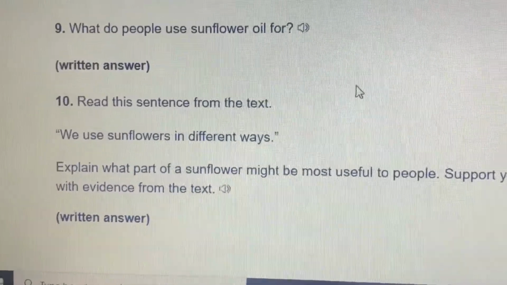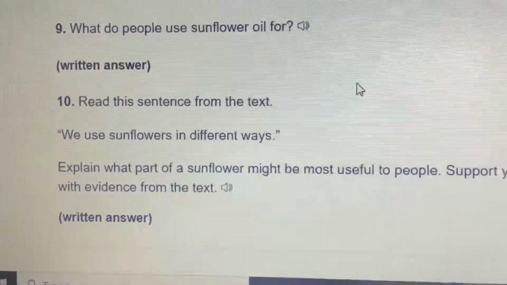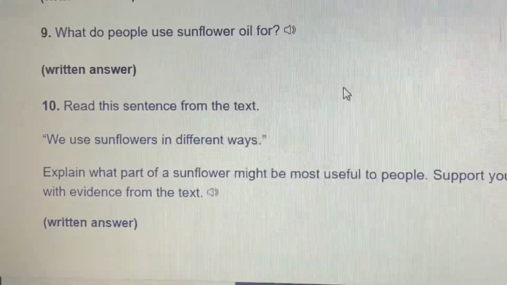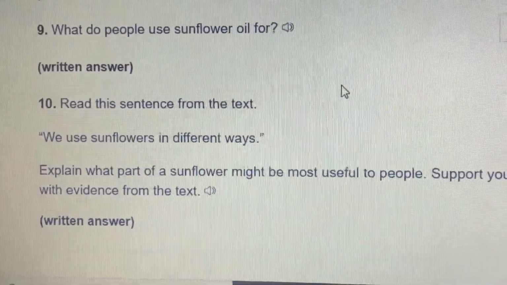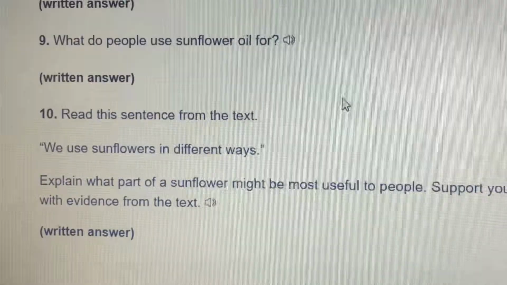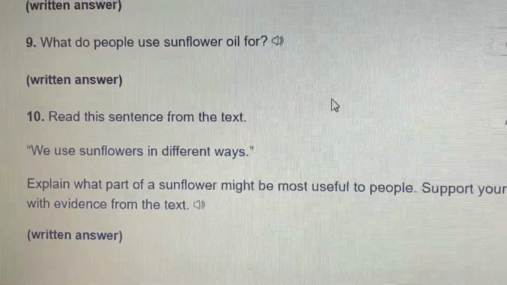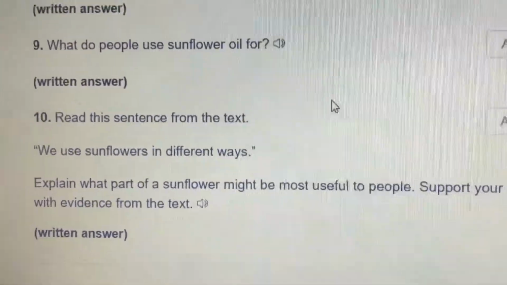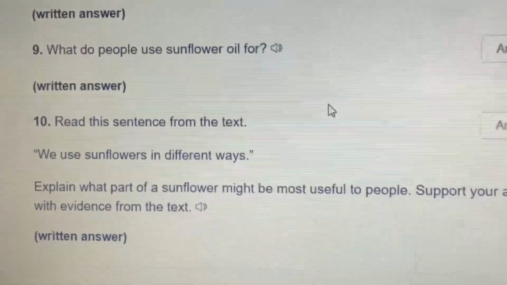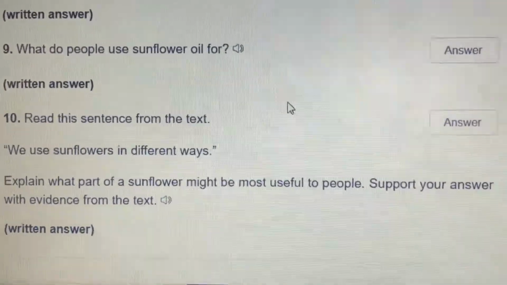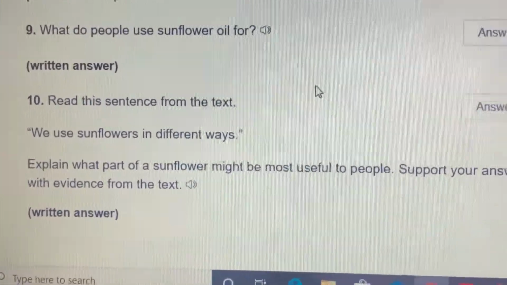So you will say, I think the most useful part of a sunflower is blank. You should say the seeds or the oil. And then you should explain that based on what you read in the text. You can say, in the text it says that blah, blah, blah.